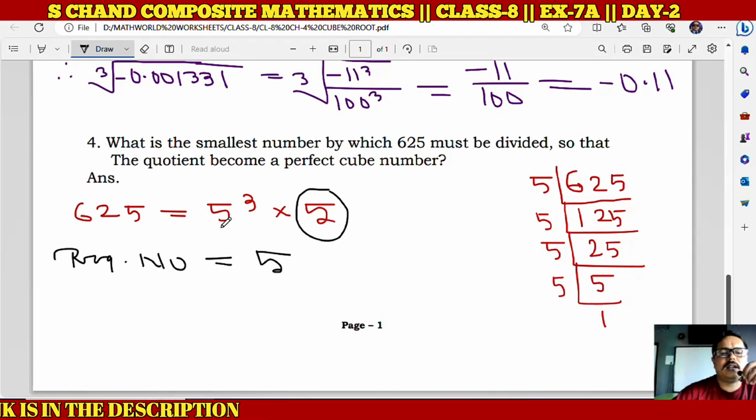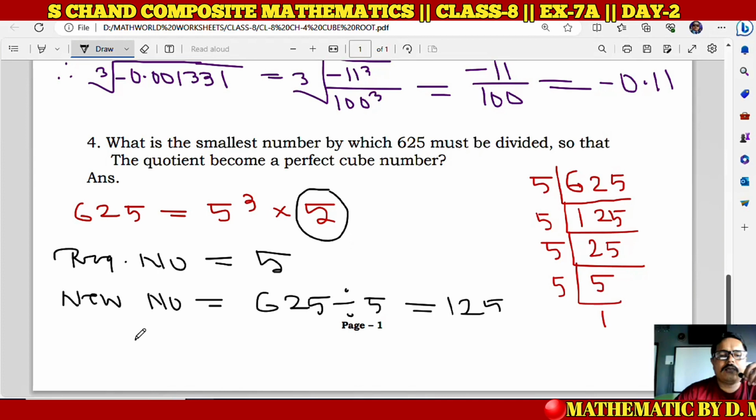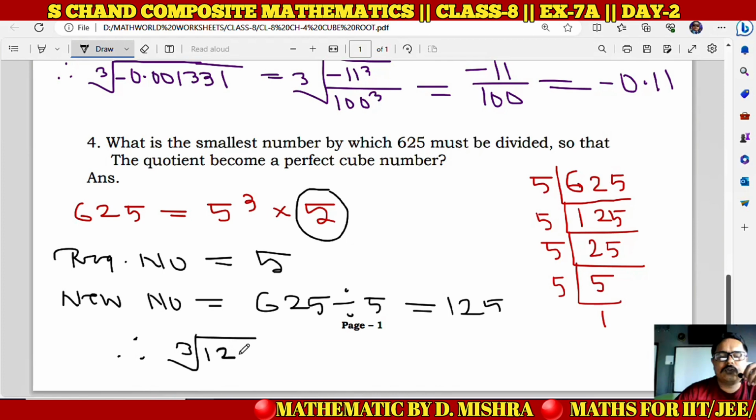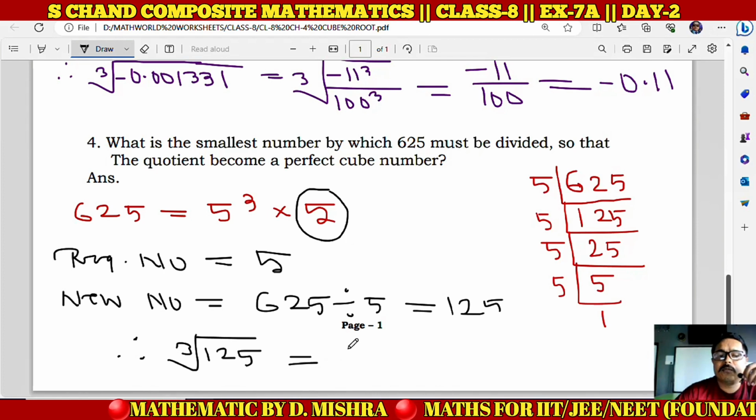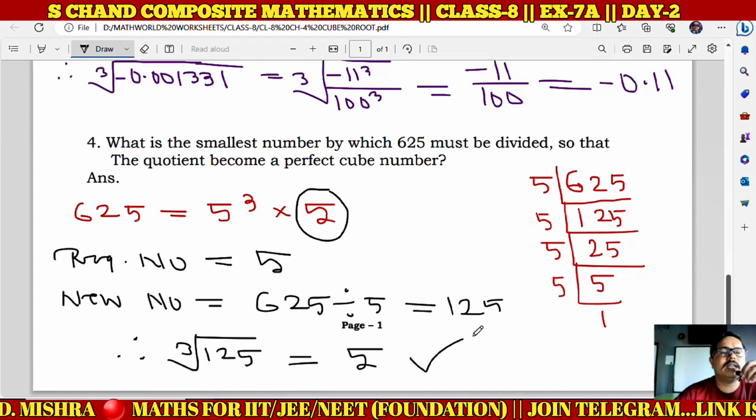Or you can understand it like this also, that if one part is removed here, we need to find the new number, which will be a perfect cube also. So 625 divided by 5 will be 125, and we know that 125 is a cube number. So 125 will be 5 cube. Okay, so I hope that question number 4 is also clear.